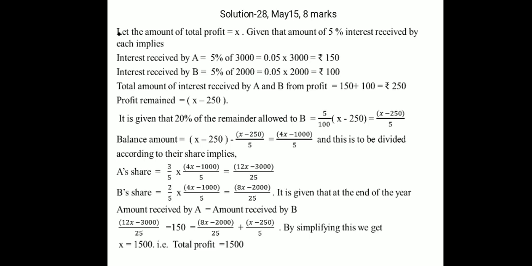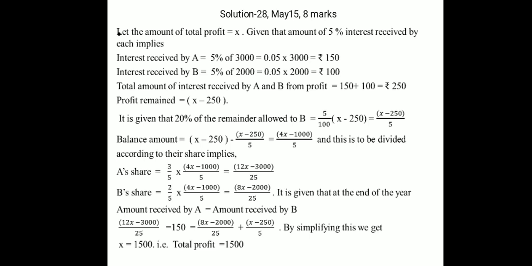Now the balance amount equals X minus 250 minus (X minus 250) divided by 5, that is equal to (4X minus 1000) divided by 5, and this is to be divided according to their share of profits. Therefore A's share equals 3 by 5 into (4X minus 1000) divided by 5, that is equal to (12X minus 3000) divided by 25.